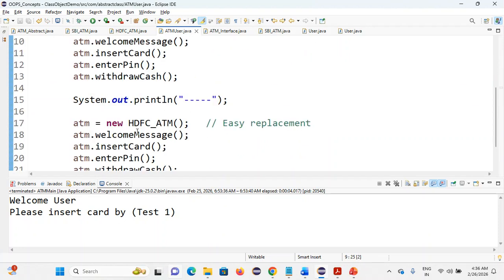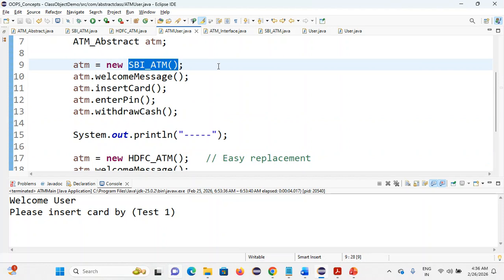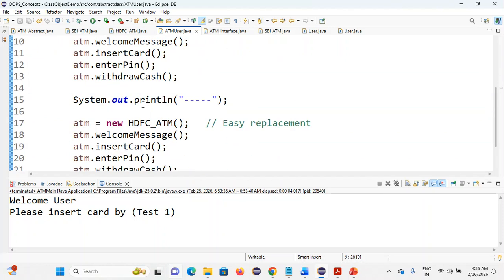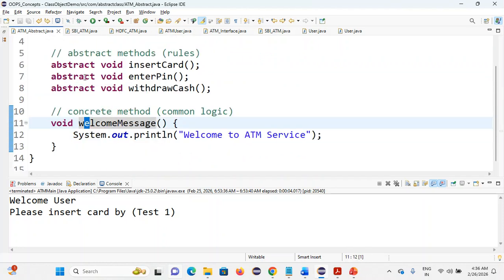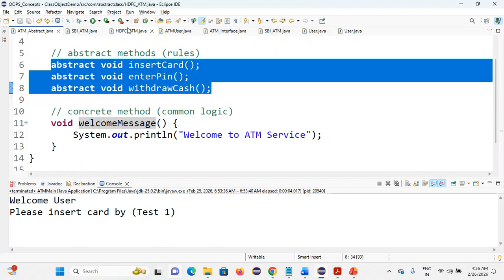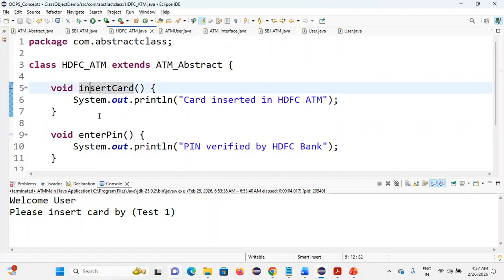Next, again, if you're doing this for HDFC ATM, see here, this is the advantage. Now the client is not dependent on SBI ATM alone. In our previous example, with tight coupling, it depended on SBI ATM. Here if a new ATM is coming, it is also following the same protocol. It's because the functions defined in the abstract class, the same methods are used in the child class also. In all the child classes, you'll use the same methods, insert card, enter pin.